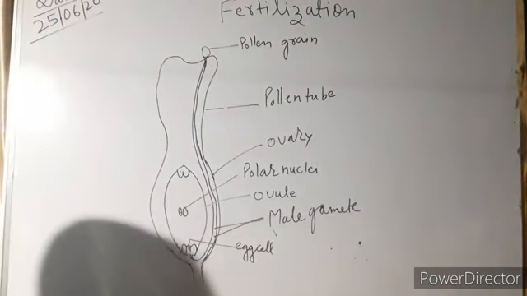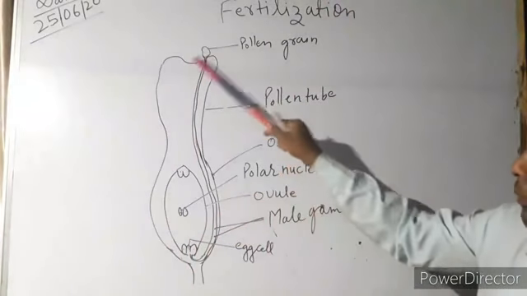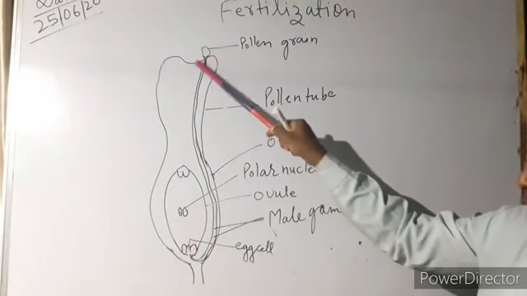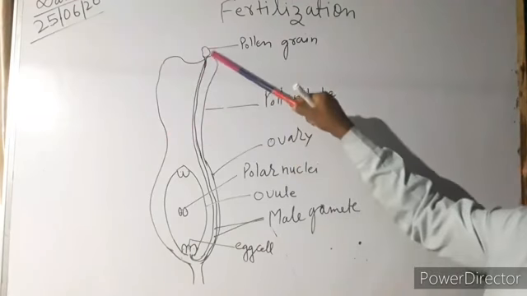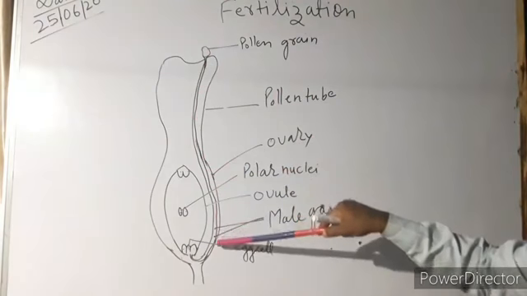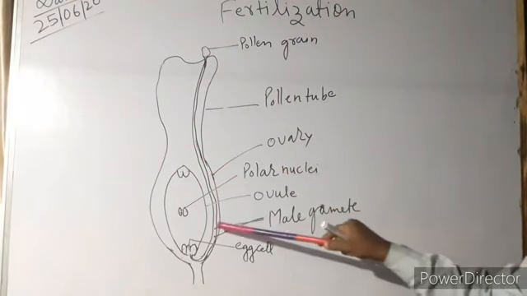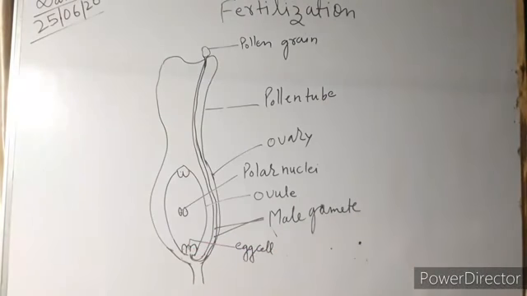Fertilization means once the pollen grains reach the stigma of the female flower and grow there, the pollen tubes are generated, and there are male gametes, and when the male gametes reach the egg cell, there the fertilization occurs.